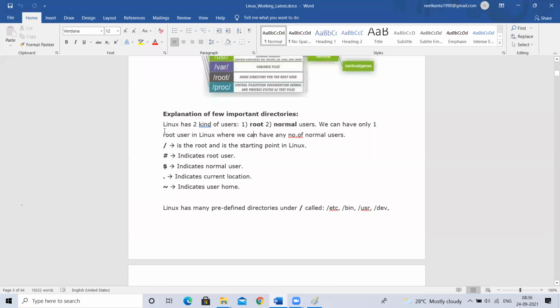Okay, fine. So you got root user and normal users. What is the difference between them? Root user is like an admin. That root user can do anything on your operating system. He can create other users, delete other users, and change the permissions. As a root user, I can create one more user, but as a normal user, I cannot create or delete another user. The normal user has a lot of restrictions, whereas the root user has all the permissions and privileges.